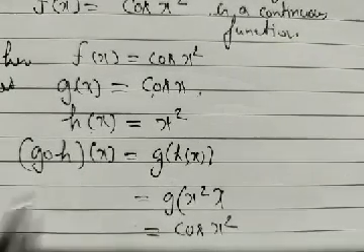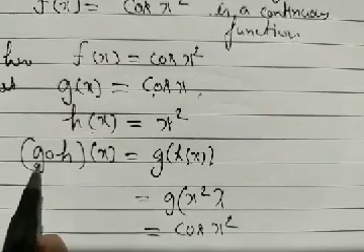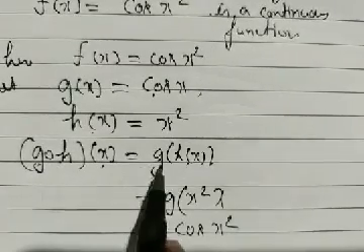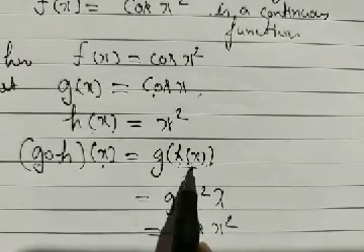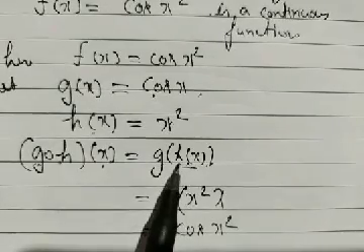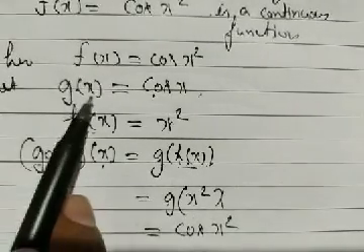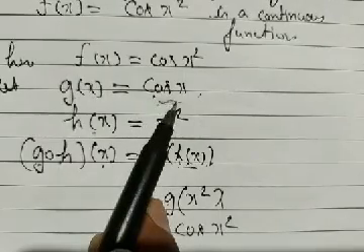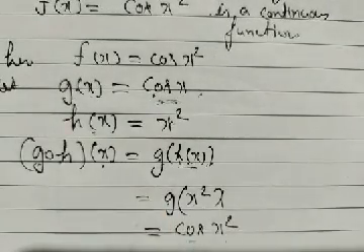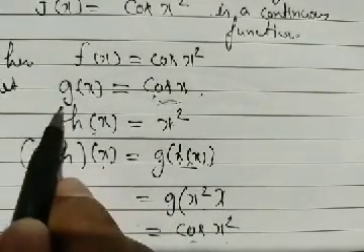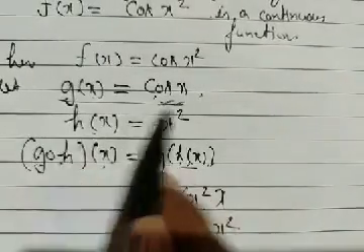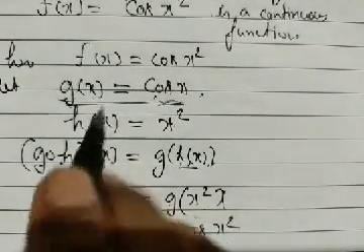Is it clear to all of you? We have taken the composite function g composite h of x, which is g of h(x). What is our h(x)? h(x) is equal to x². Where g takes a point x, its image is cos x. Then we have cos x². Now let's see. We have taken g(x) equal to cos x.